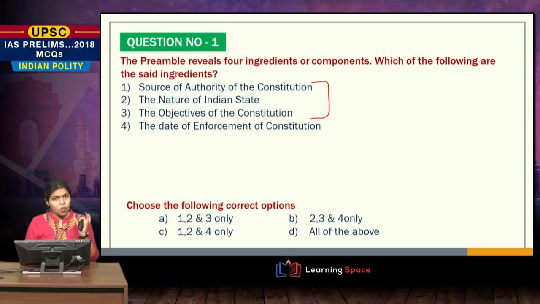Now as far as the 4th option is concerned, I think that is where a lot of students can commit a mistake, because there is one date that is mentioned in the preamble, but people may get confused if it is the date of enforcement or if it is something else. So let us take a closer look at the preamble.